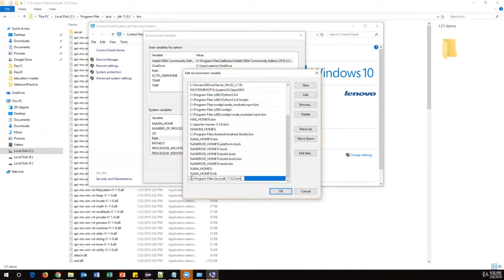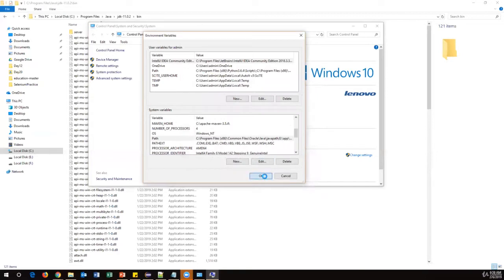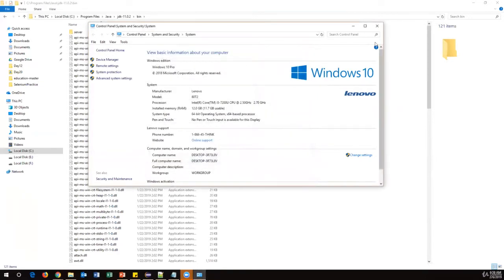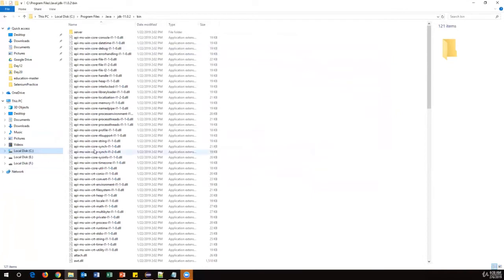Why do we need to configure this path? Because then we can run our Java programs anywhere in the system, not only from a specific directory. We can create, compile and execute our Java program from any location in the system. To do that, we need to configure this Java path. This is a very important step. Unless you configure this Java path, you cannot execute your Java program. Once you have pasted it, click OK, then again OK, then OK, and close this window. This is called configuration.